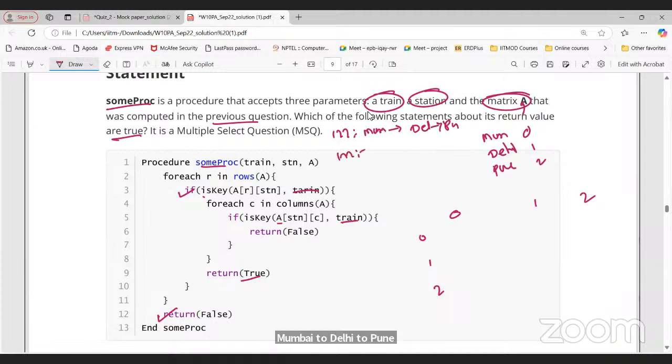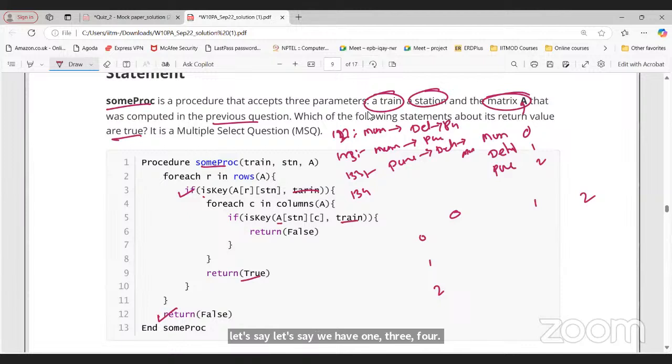I have 1, 2, 2, 1, 2, 3 going from Mumbai to Pune. Then I have 1, 3, 3 going from Pune to Delhi to Mumbai. Let's say 1, 3, 4, then anything going from Mumbai, Delhi to Pune, then Mumbai, like this, right?